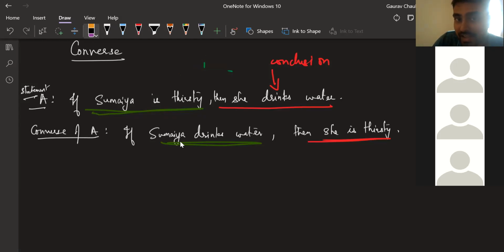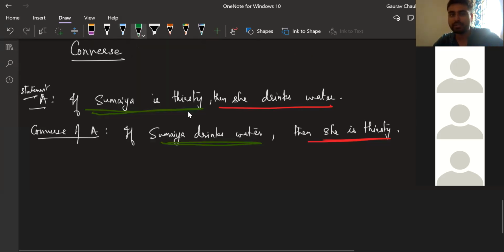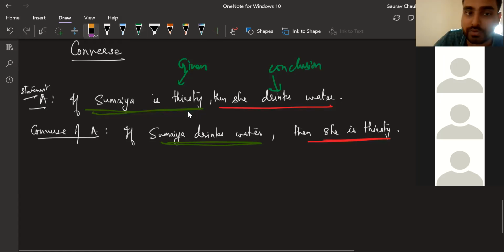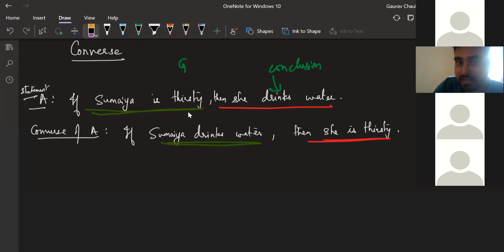The given, which is also called the hypothesis, and the conclusion. That word given, hypothesis is not important, but I want you to know the word conclusion very well. This is given to you, and what we are concluding from it, that has reversed in the converse.